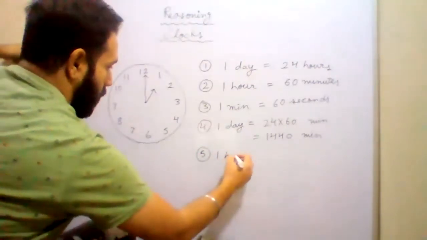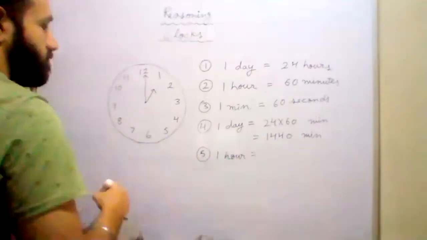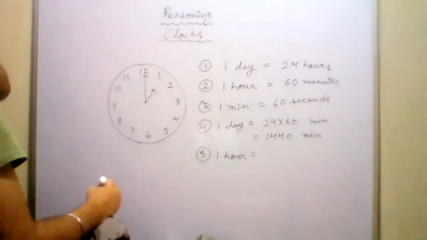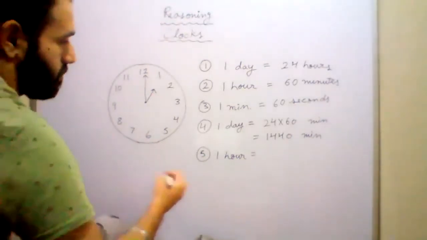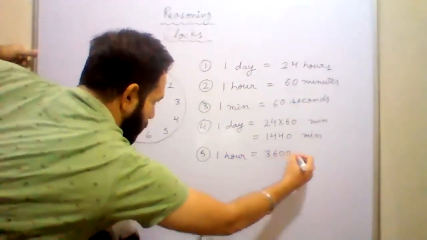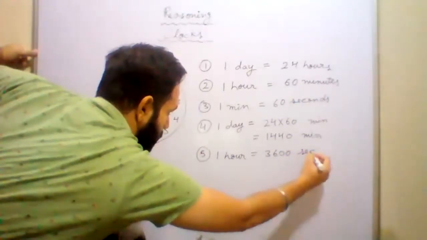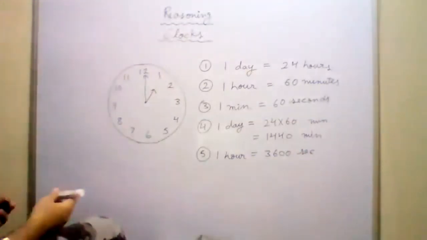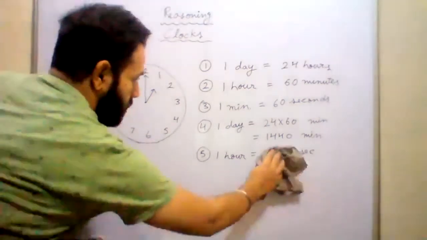1 hour has how many seconds? How many seconds are there in 1 hour? Sir, 3600 seconds. How did you get this 3600?